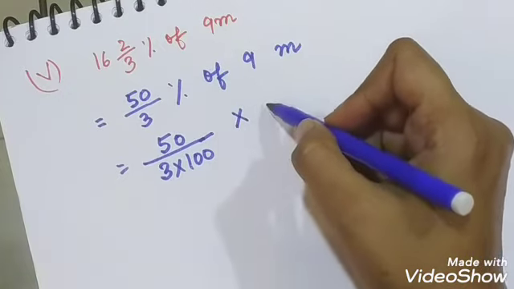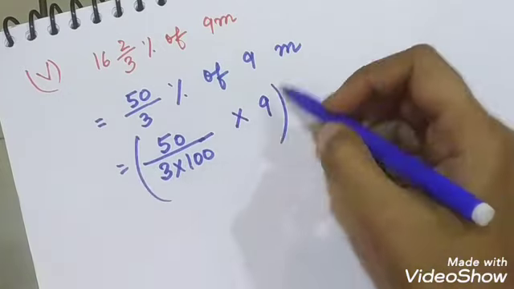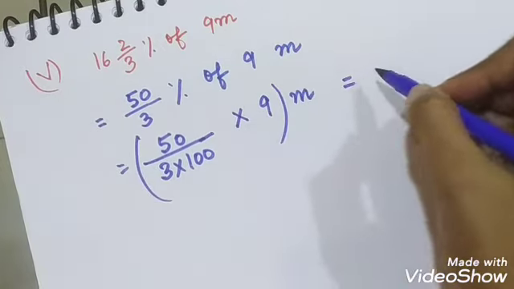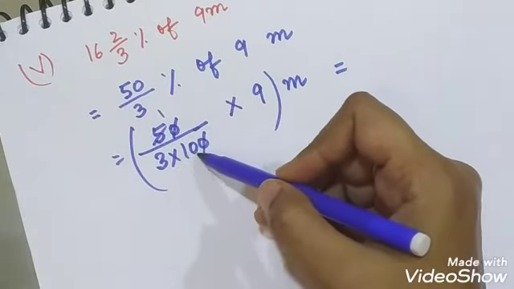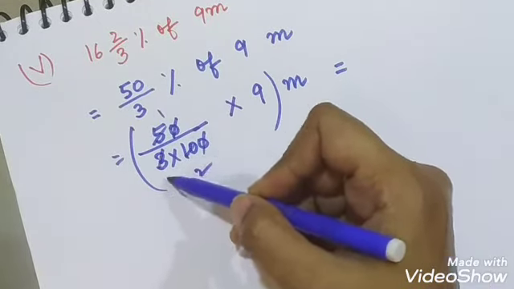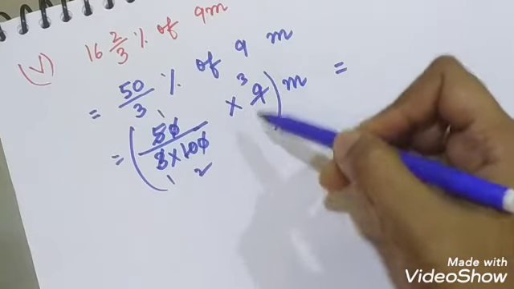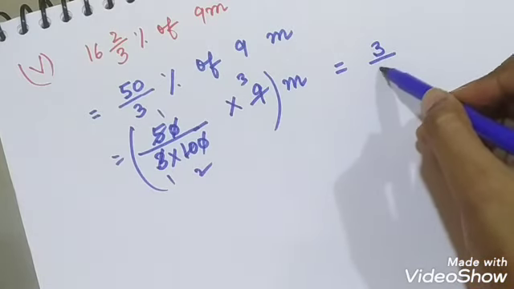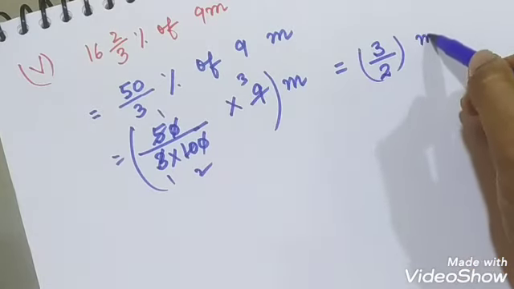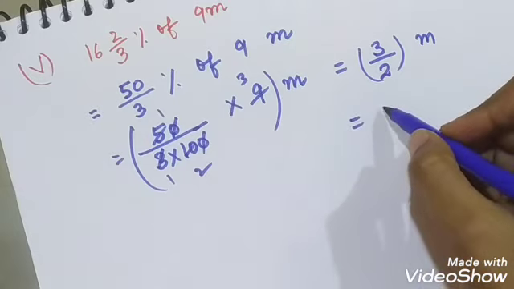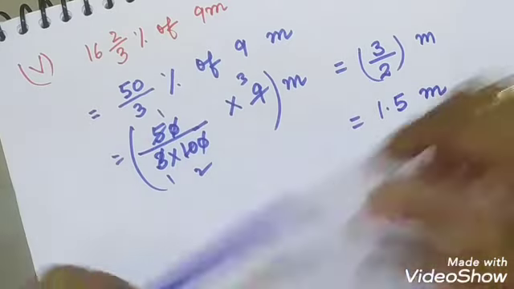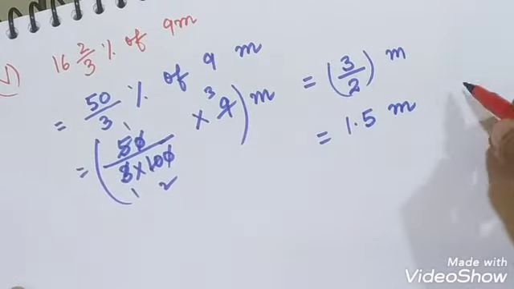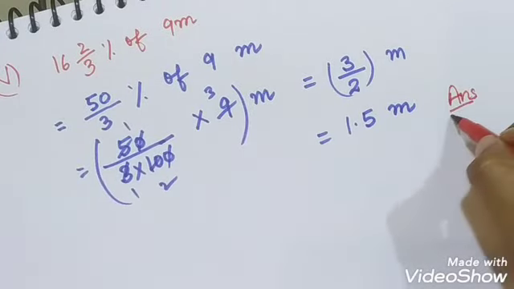Of means into 9, and put it inside a bracket and meter outside the bracket. Now we will cancel. 0 goes with 0. 5 ones are 5, 5 twos are 10, 3 ones are 3, 3 threes are 9. So the answer is 3 upon 2 meter, which when we divide by 2, it will be 1.5 meter. So your answer is 1.5 meter.